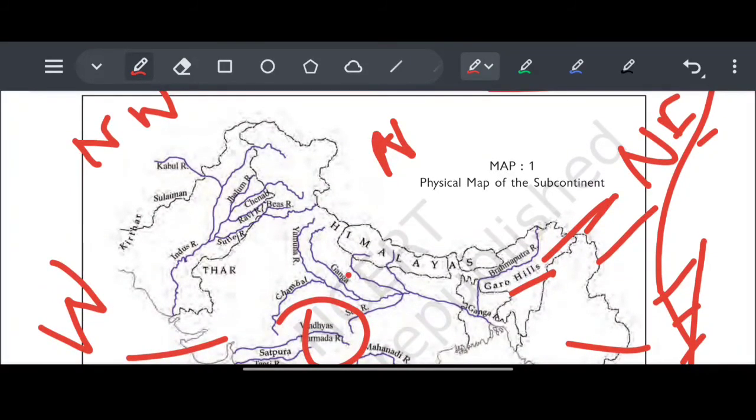Okay, here's it: Jhelum, Chenab, Byas, Ravi, Satluj. कितना हो गया? 1 2 3 4 5 and this one also. So Indus main, there are 5 tributaries. Okay, so this was the Indus main and the tributaries Jhelum, Chenab, Byas, Ravi, Satluj.